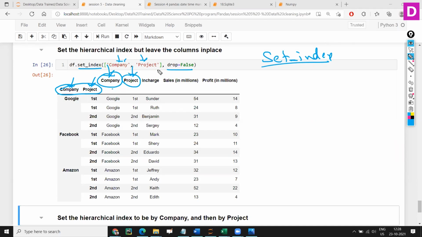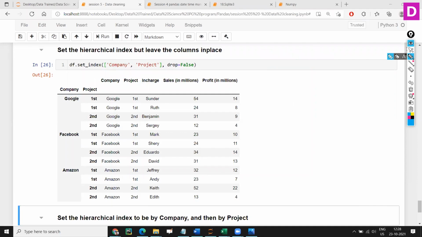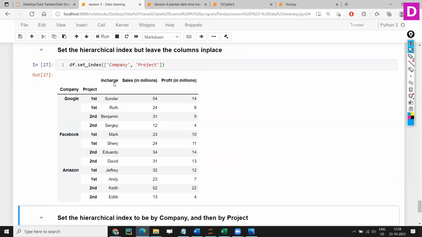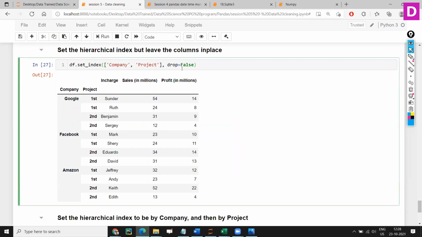If you want to keep them, say drop equal to false. If you don't want to keep them, you can just remove this. I'm going to execute this. By default, it will be removed, right? So that is basically what drop equal to false does.